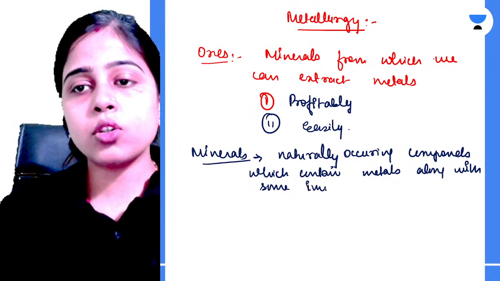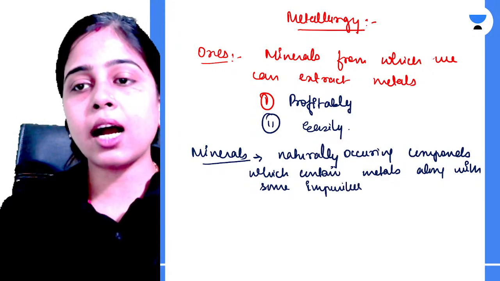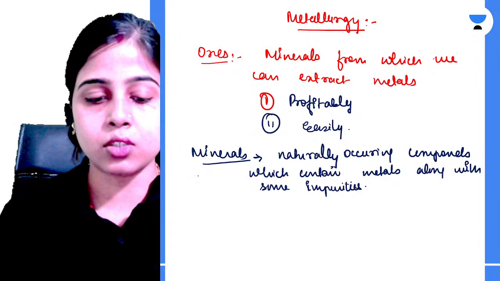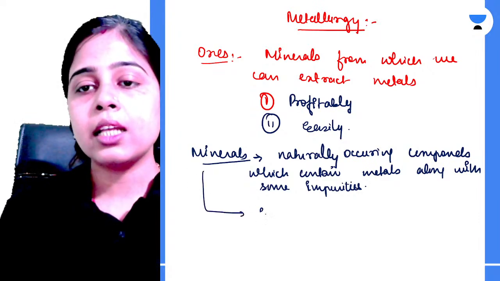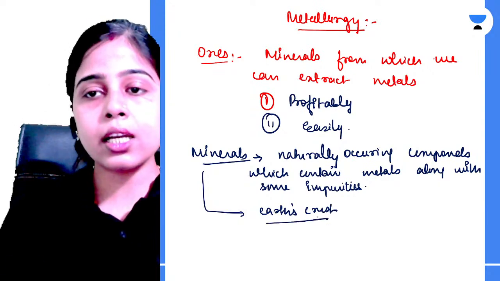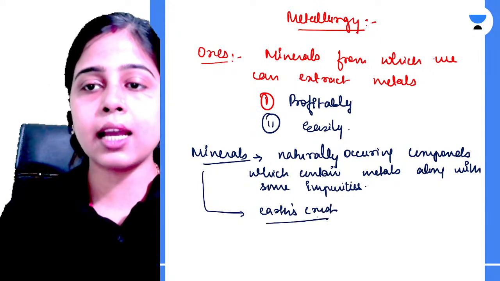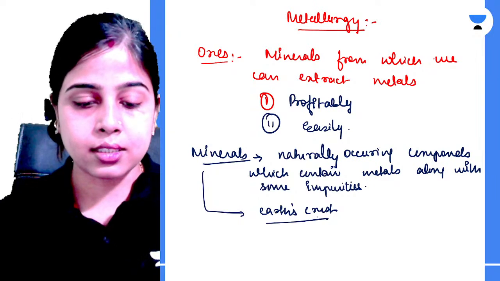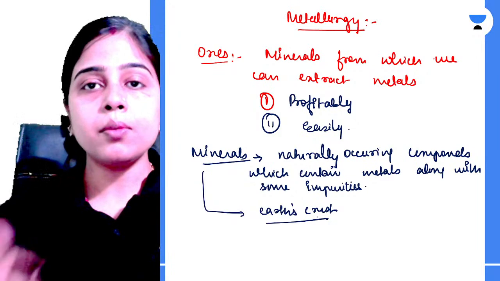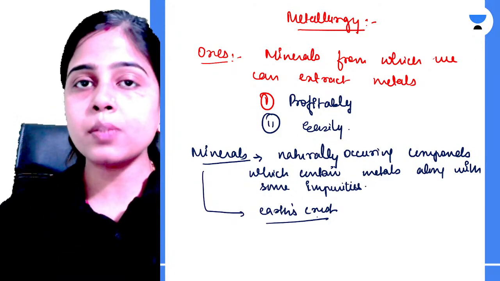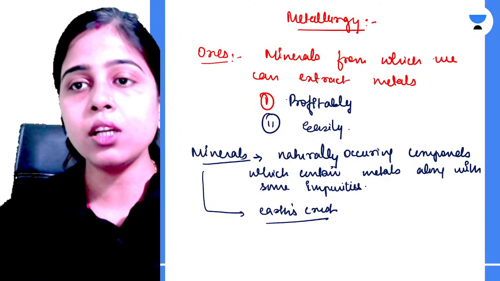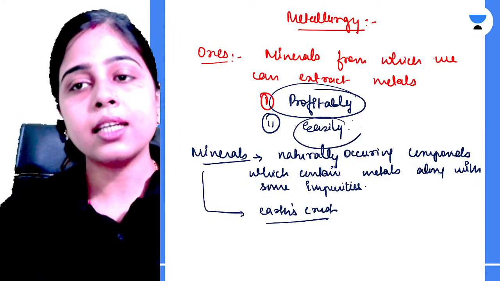So, as I told you, minerals are the naturally occurring compounds which are found inside the earth's crust. Where are these minerals found? They are found inside the earth's crust, and these are naturally occurring compounds which contain metals along with some impurities. Now what are ores? Those minerals from which we can extract metals, first of all profitably, second easily, are termed as ores.